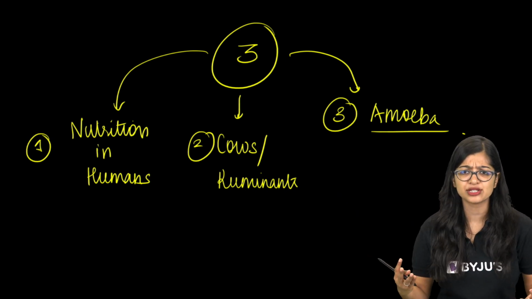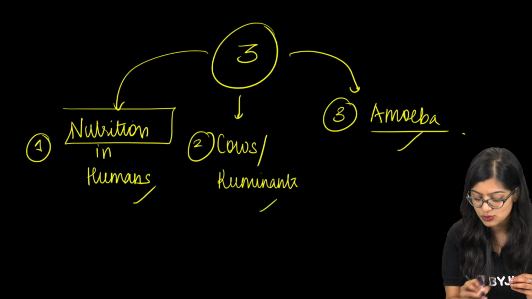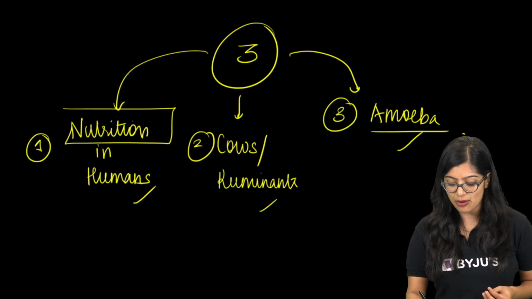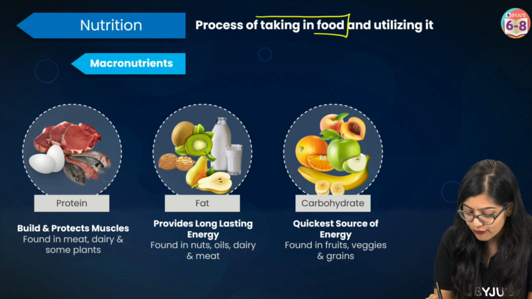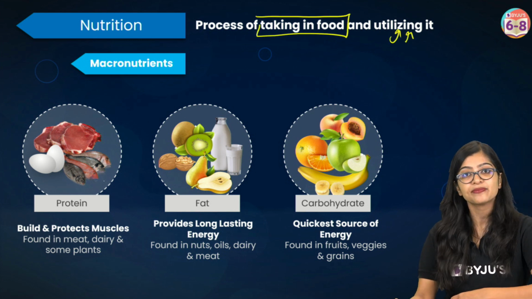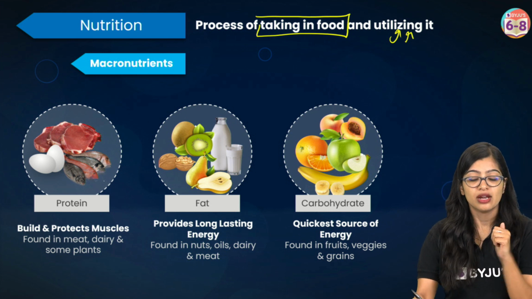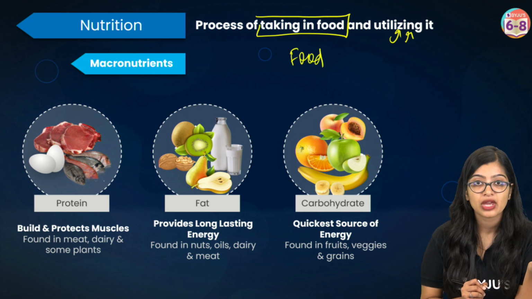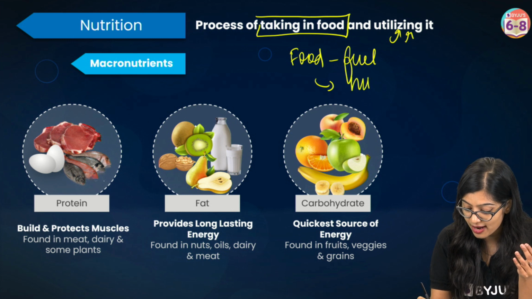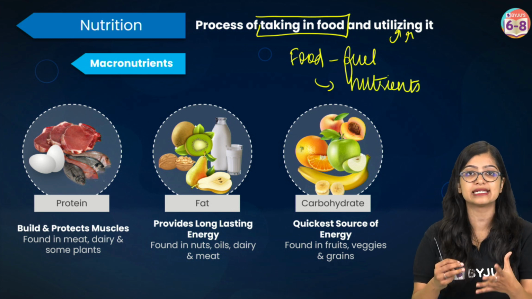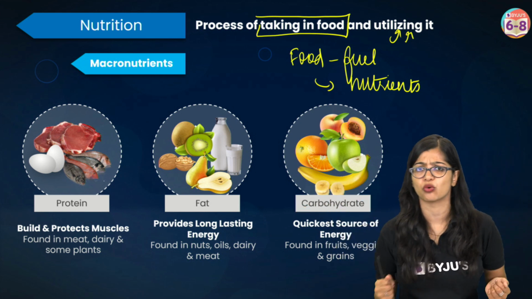But before I jump right into telling you about all of these things, we need to first have an understanding of what the word nutrition means. Now, we know that nutrition can be simply defined as the process by which we take in food and we utilize it for growth, for development, for obtaining energy, and so on and so forth. Why is food important to all of us? Because we know that food is the fuel that drives our body. And within food, there are various nutrients present, which help us in growth, development, obtaining energy, and so on.